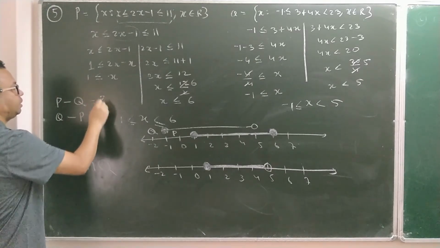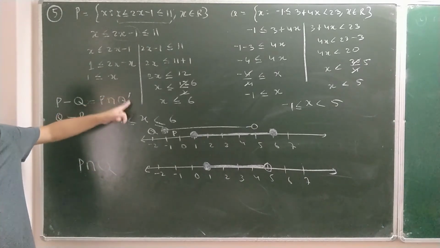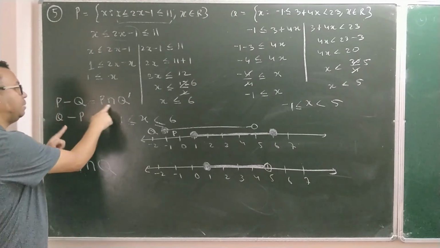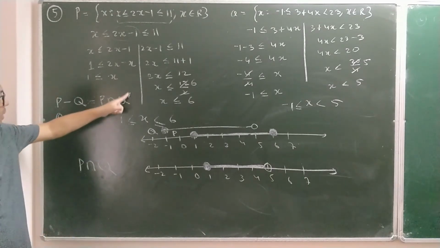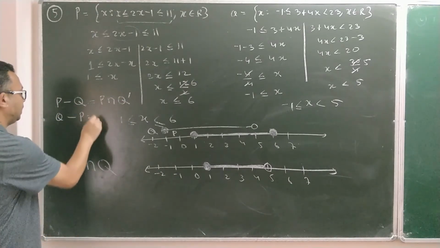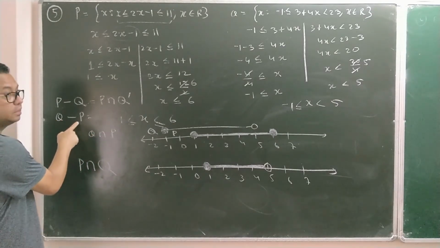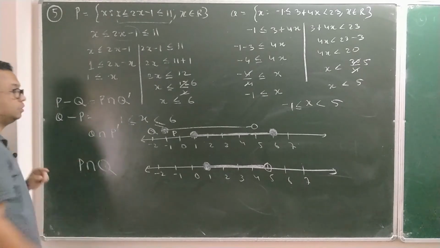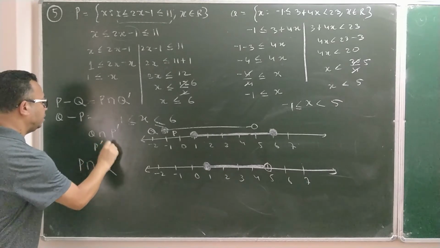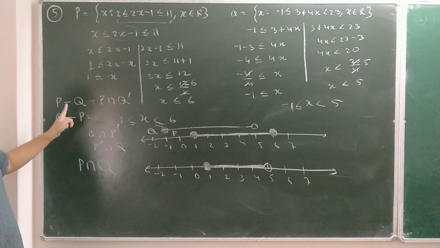P minus Q may also sometimes be given like this: P intersection Q complement. Complement is simply a dash. So what is P minus Q? The same as P intersection Q complement, where the complement is on the second one, Q. Similarly, Q minus P is the same as Q intersection P complement, since P is the second one. Or if you want to write P first, you can also write P complement intersection Q like this. So this means the same.